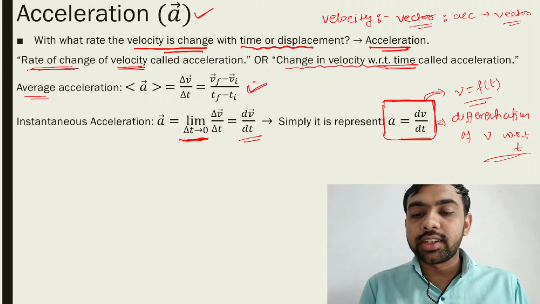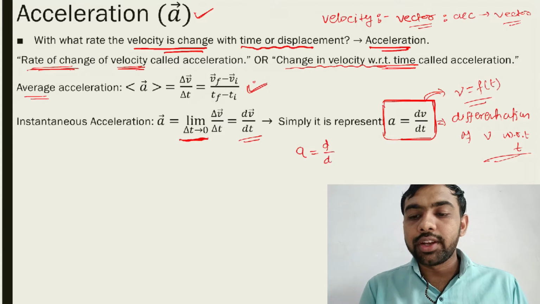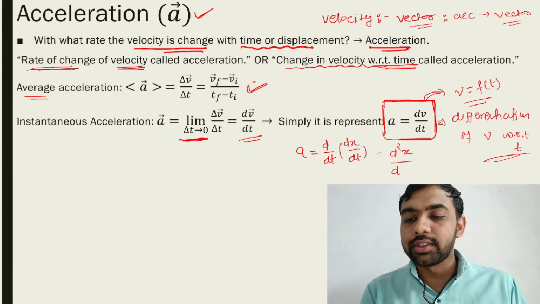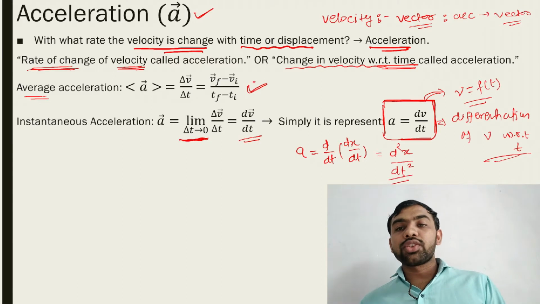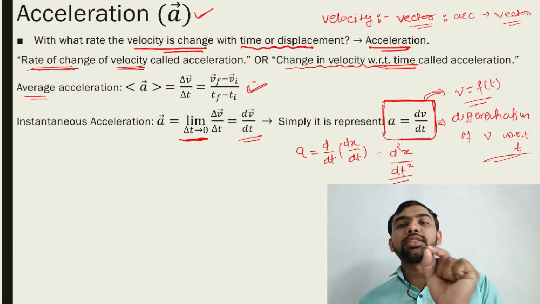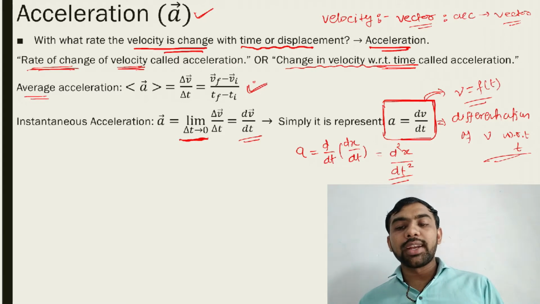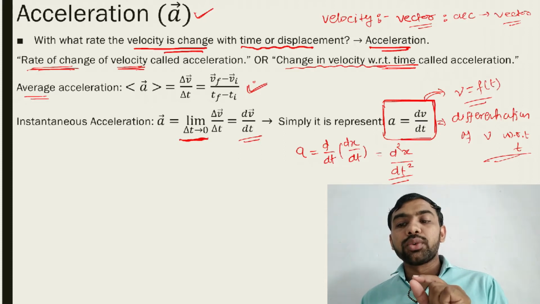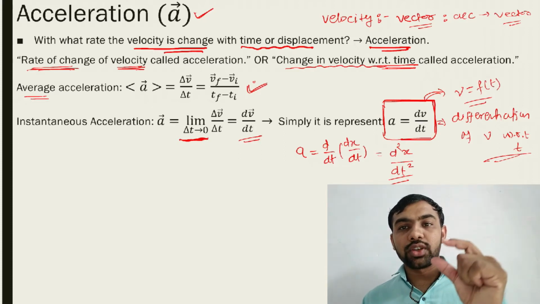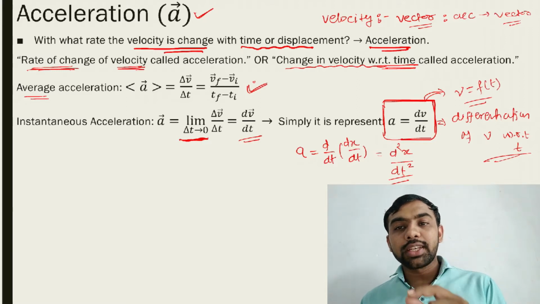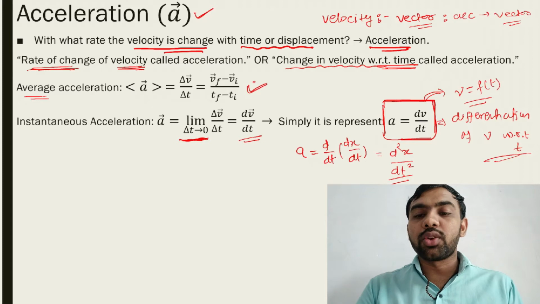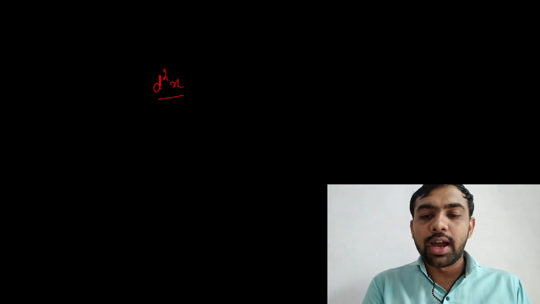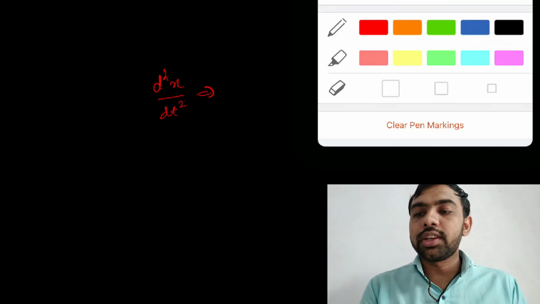We also represent this acceleration in another way. See, d by dt of velocity, and velocity is nothing but dx by dt. So that is represented as d square x by dt square. This is called the second time differentiation of x with respect to t. That is how we read it. So you must note this, d square x by dt square.